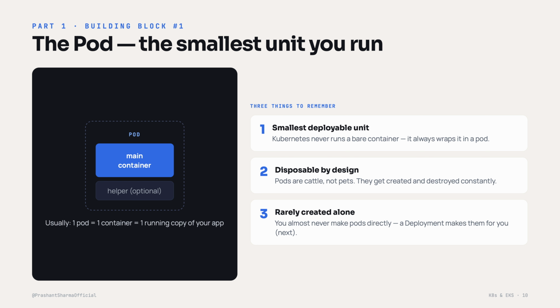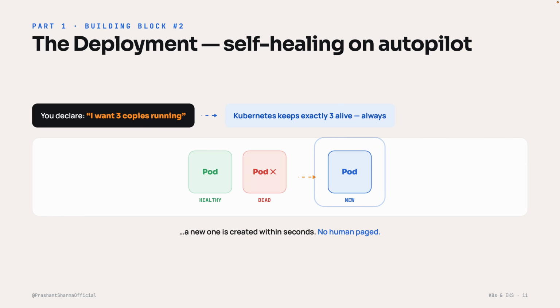3 things to remember here. 1. It is the smallest unit you deploy. 2. Pods are disposable by design. They get created and destroyed all the time. 3. You almost never create pods by hand. Something else creates them for you, and that something is our next building block. Now, that something is the deployment, and this is where the magic of self-healing shows up.